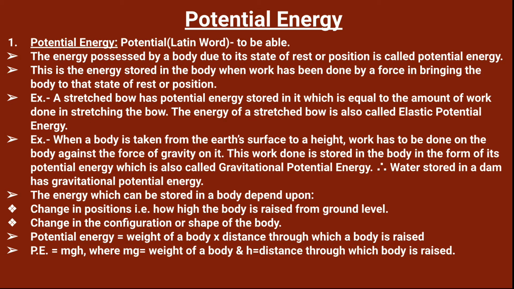And when a body is taken from the earth's surface to a height, work has to be done on the body against the force of gravity on it. This work done is stored in the body in the form of potential energy, which is also known as gravitational potential energy. Therefore, water which is stored in a dam has gravitational potential energy.